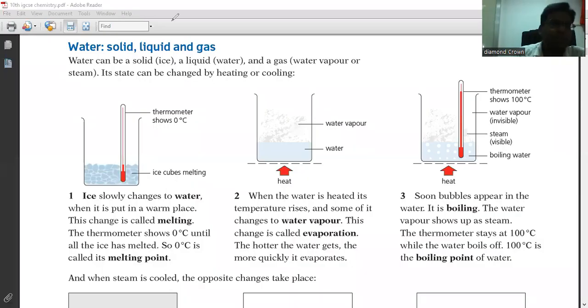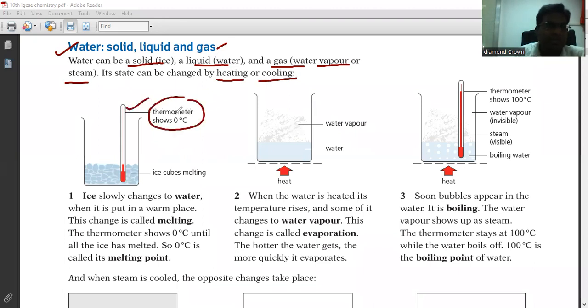Now look at the next topic, water: solid, liquid and gas. Water can be a solid, that is called ice, a liquid, that is called water, and a gas, that is called water vapor or steam. Its state can be changed by heating or cooling. I have fixed here a thermometer showing 0 degrees Celsius, an ice cube melting, right?